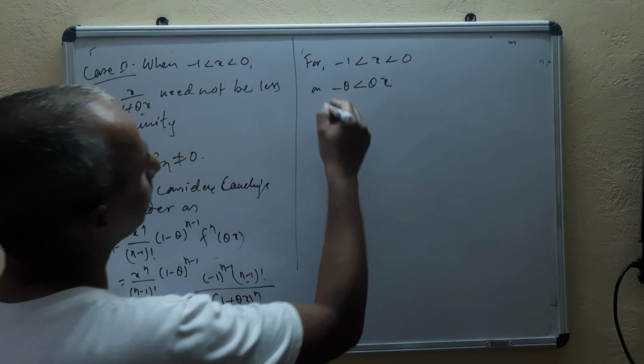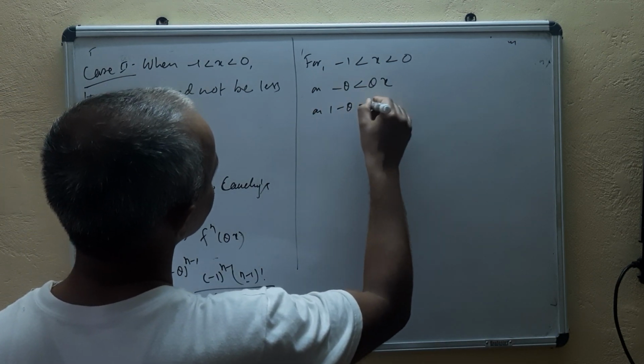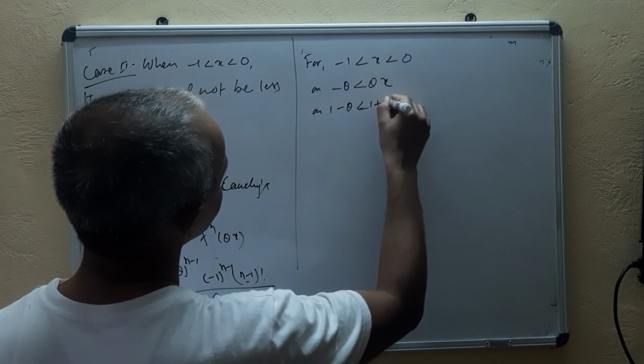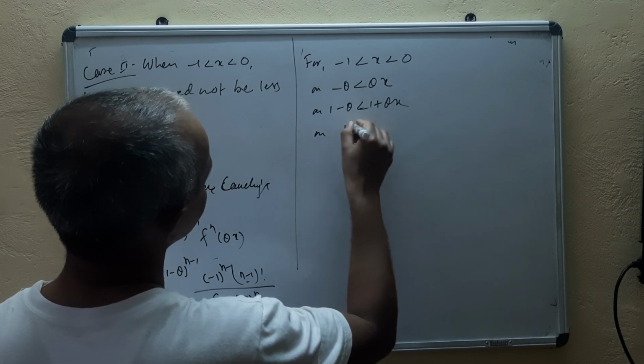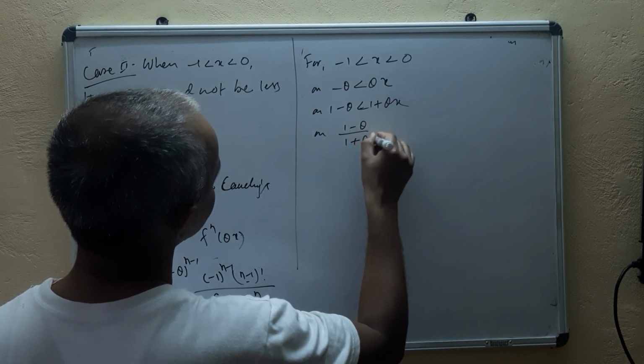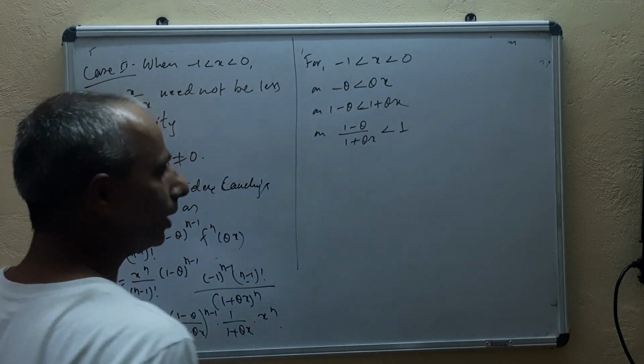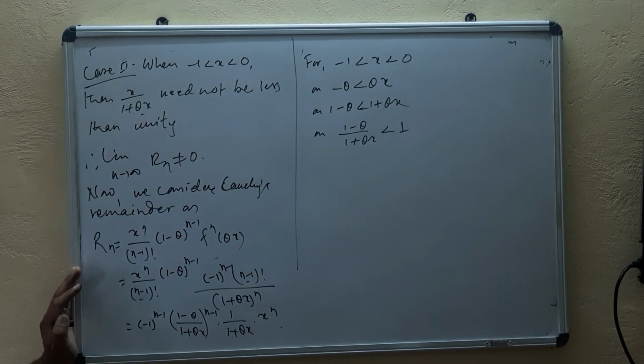So add 1 on both sides. 1 minus theta is less than 1 plus theta x. Divide: 1 minus theta upon 1 plus theta x is less than 1. You got this one? Isn't it?